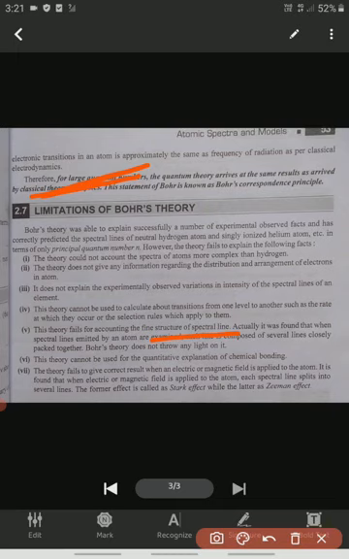If you observe with a high resolving power microscope, the actual thing is that this spectral line contains a number of small spectral lines. But this is not explained by Bohr's theory. This is called the fine structure. Fine structure is nothing but one spectral line being divided into a number of fine spectral lines.